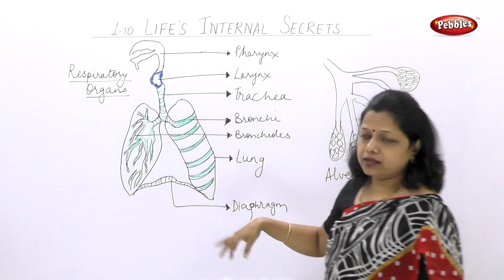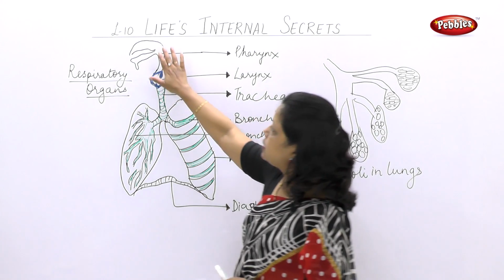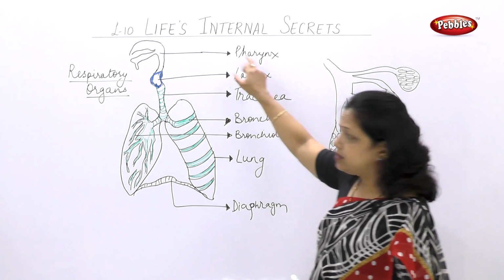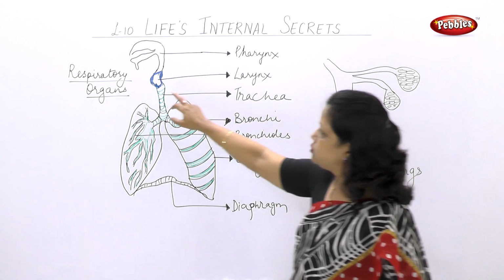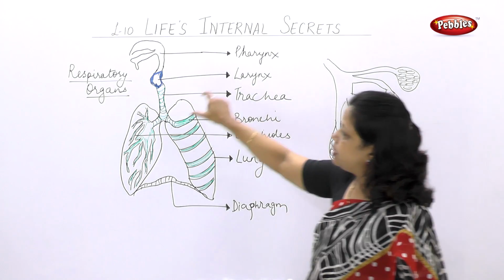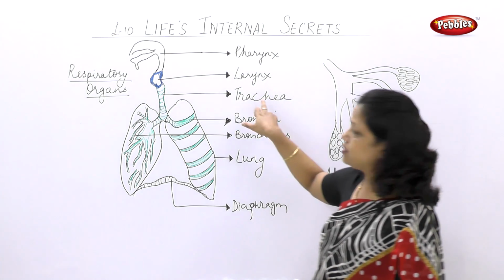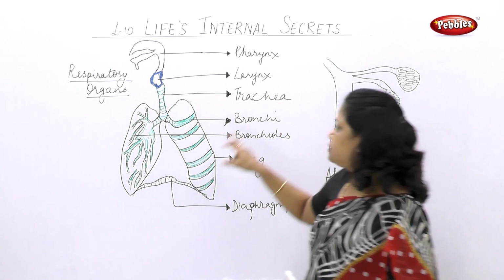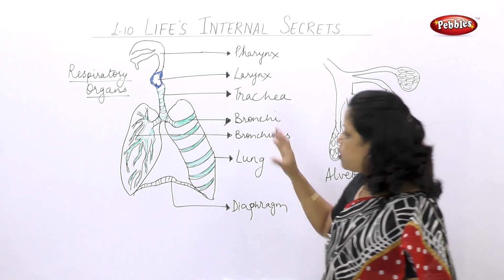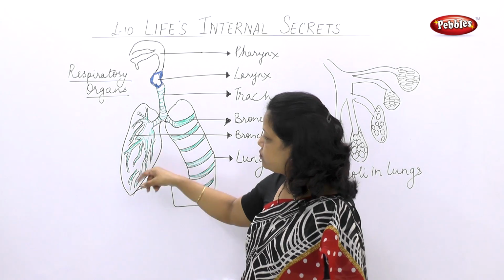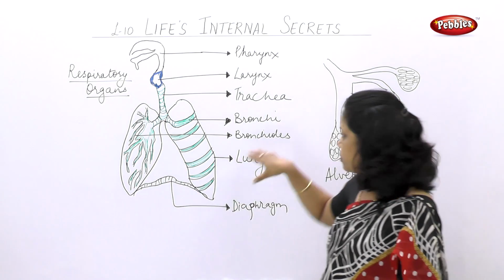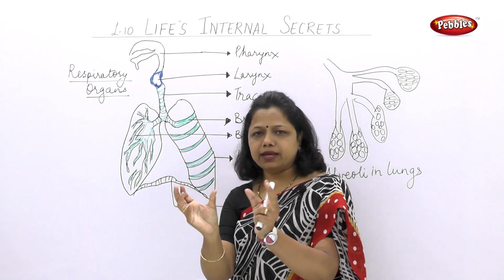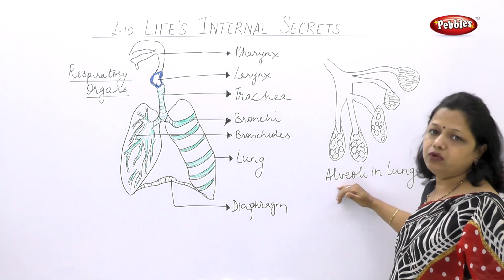Here you have to remember how the air enters. What are the various parts? The air enters through the air passage. The first part of the respiratory organ is the pharynx. Then the second part, which I have shown in blue color, is the larynx. Then it enters the tube which is called the trachea. This tube divides toward the two lungs, that is called the bronchi. The bronchi have a network of small tubes which are called bronchioles. These bronchioles open up into balloon-like structures which are called alveoli.